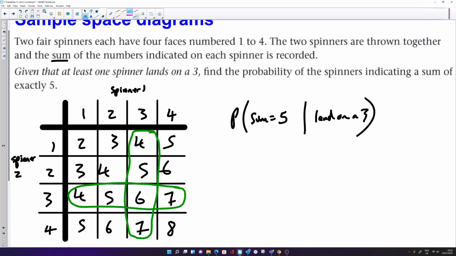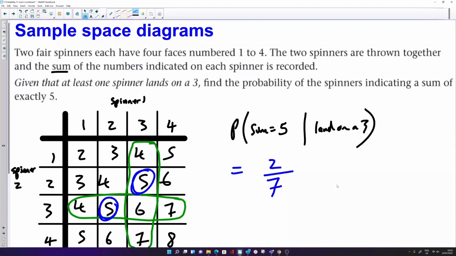Okay, so find the probability that the sum is exactly 5. Well, it's just that one or that one where the sum is 5. So this probability is going to be 2 successful outcomes out of a total of 7. 7 possible combinations where 1 or 2 or both of them land on a 3. Okay, so that was that question.